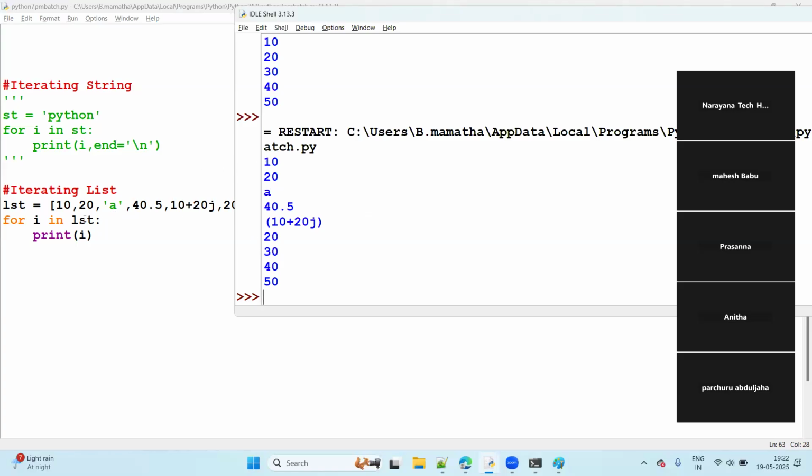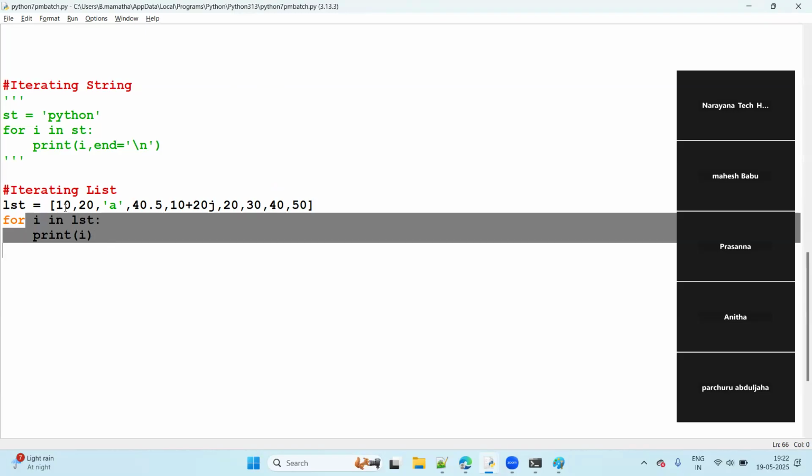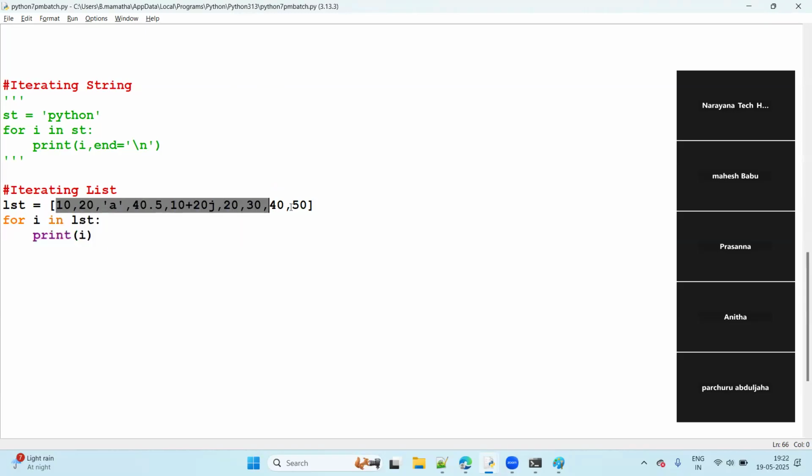So here, how many times did this for loop iterate? That is based on the length of this list, guys. Suppose, observe here, I will take something, not a single character. I am taking now Narayana. What is the iterable here? The iterable is Narayana.